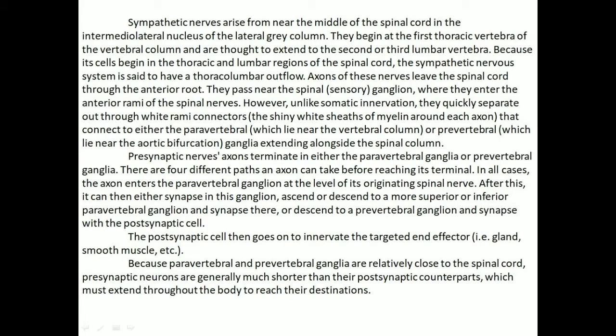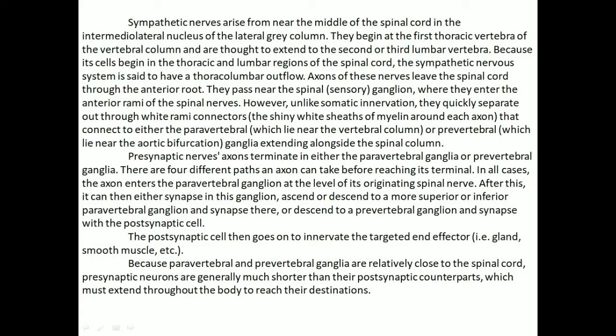Axons of these nerves leave the spinal cord through the anterior root. They pass near the spinal sensory ganglion, where they enter the anterior rami of the spinal nerves. However, unlike somatic innervation, they quickly separate out through the rami connectors that connect to either the paravertebral or prevertebral ganglia extending alongside the spinal cord. Presynaptic nerve axons terminate in either the paravertebral ganglia or prevertebral ganglia.